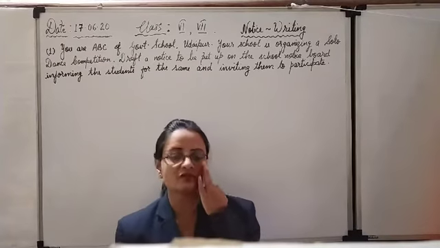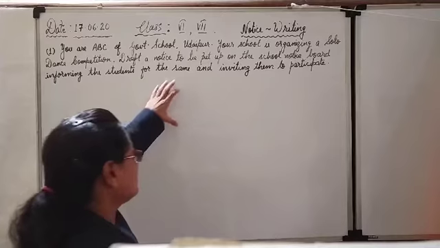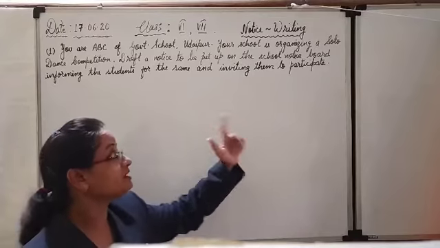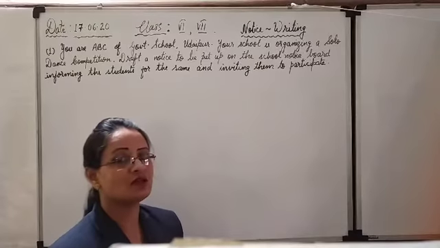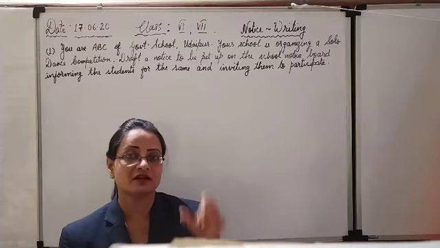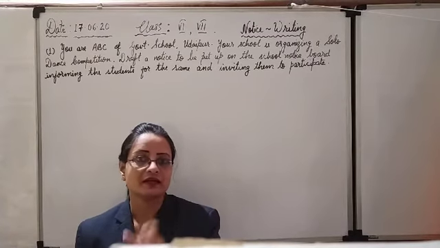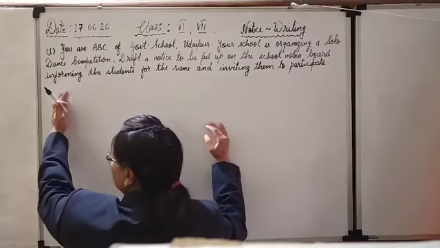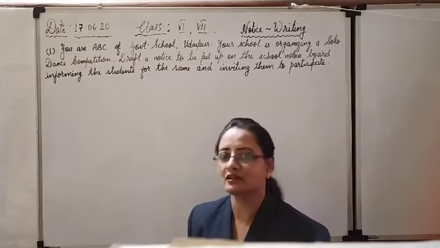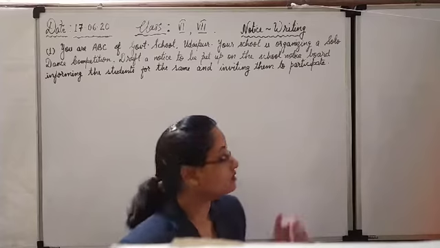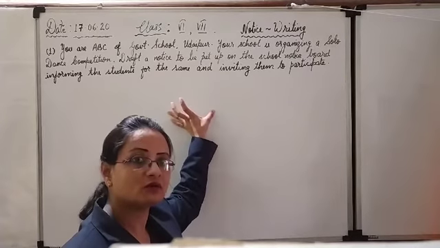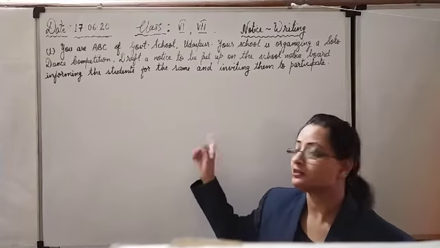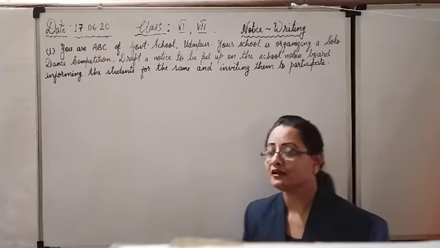Second, in the format we have seen, you have to write the 4 lines of description about the body. First line will be the name of the school or organization. Second, the heading, notice, you have to write. In the third line, you have to write the date. Okay. Towards the left hand corner near the box line, you will put the date of writing the notice. Then below the date, in the center, you will put the heading of the notice. Heading means whatever topic or event we are preparing the notice for, that heading you will write in the center. After that, the body will be there.